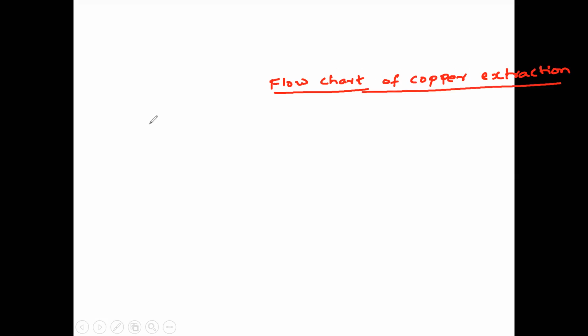First we have copper pyrites. It is crushed and sieved. Then concentration of copper pyrites is done, that is froth flotation.